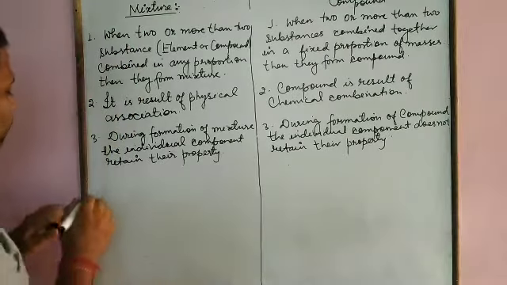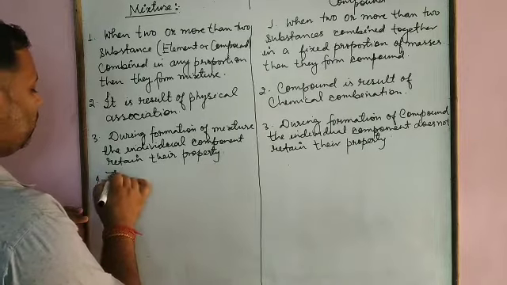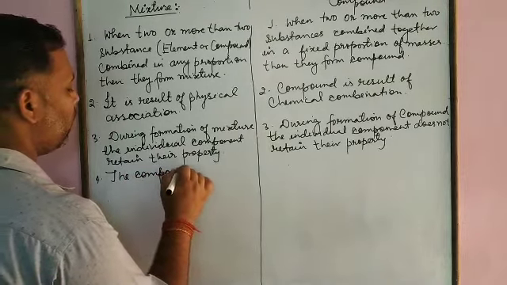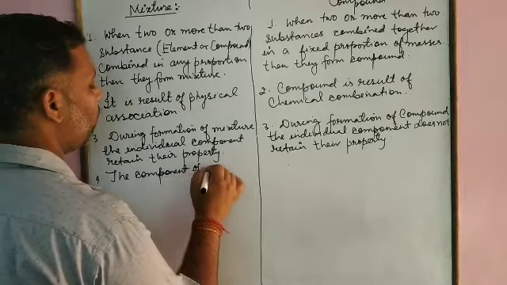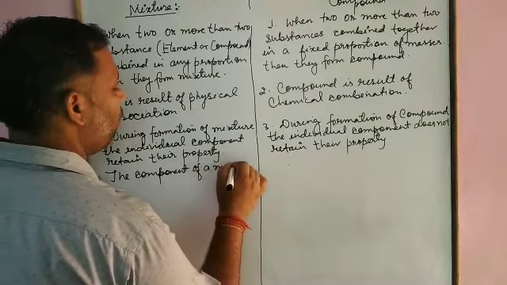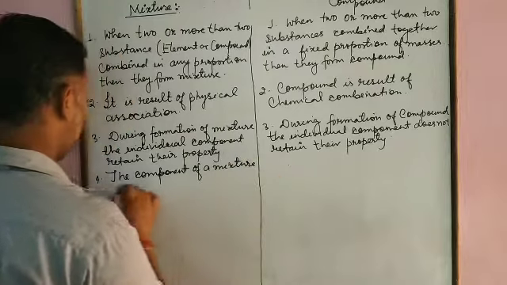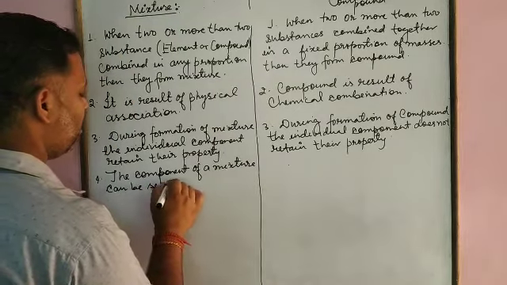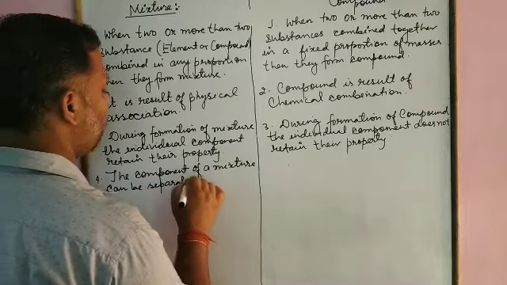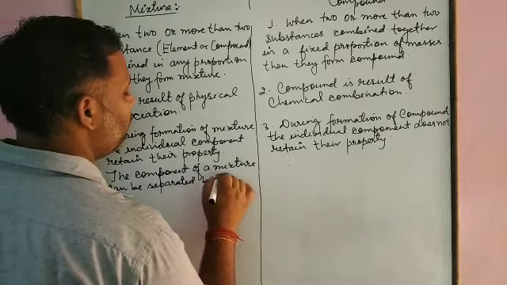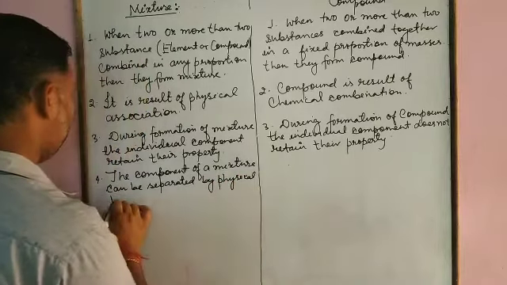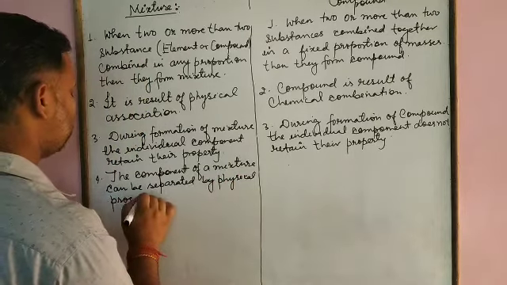Let us write it. So, the components of a mixture can be separated by physical processes.